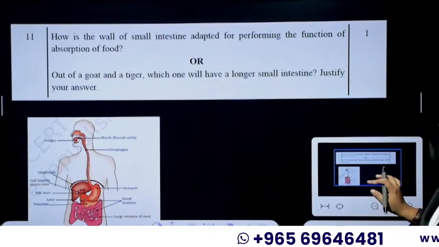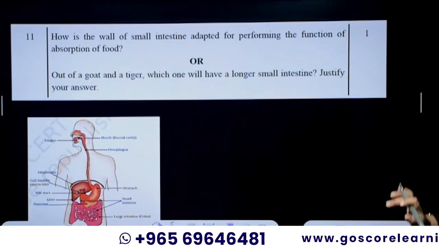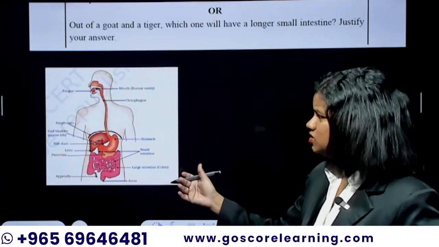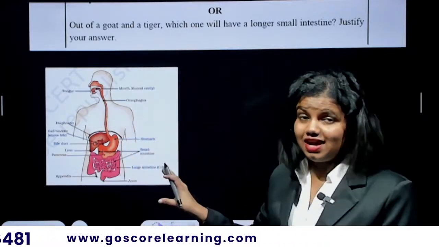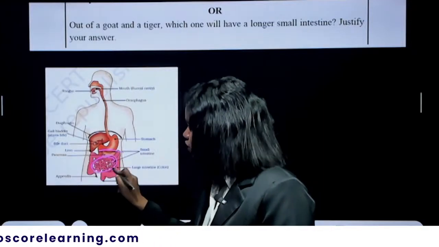So how is the wall of small intestine adapted for performing the function of absorption of food? I hope you all know about this. So we all have the entire alimentary system here. This is an exact diagram which is taken from your NCERT reader. And this is your small intestine.